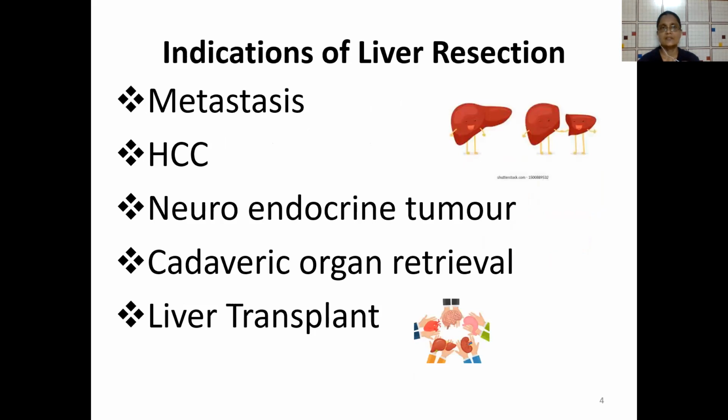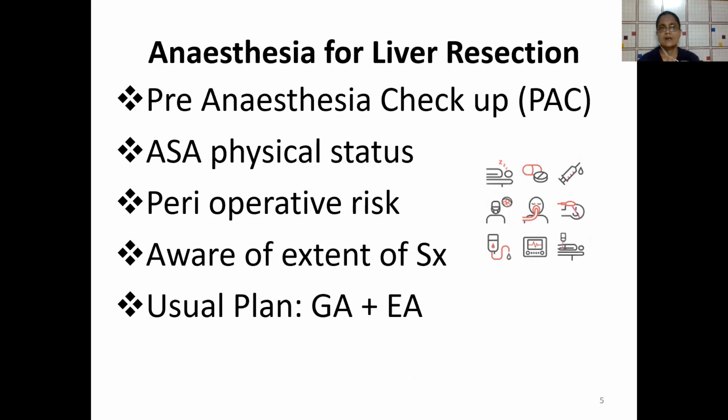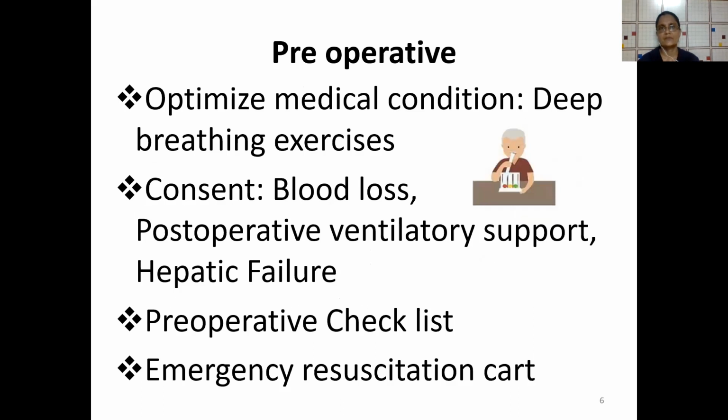The indications of liver resection usually are metastasis, HCC, neuroendocrine tumors, cadaveric organ retrieval, and liver transplant. Anesthesia for liver resection could start from a pre-anesthesia checkup. So give ASA physical status after the evaluation. Anticipate the perioperative risk of the patient. Be aware of the extent of surgery that has been planned. Usual plan is a general anesthesia plus epidural anesthesia.